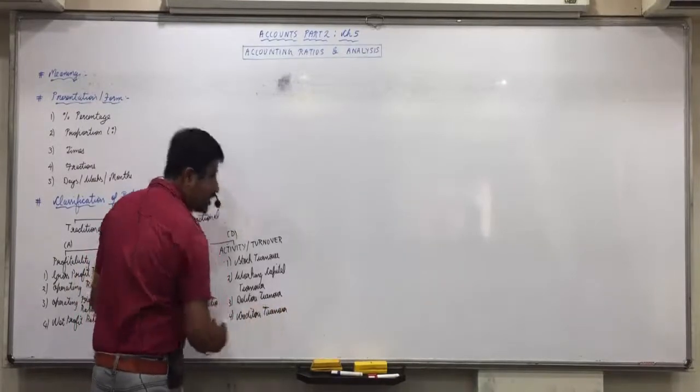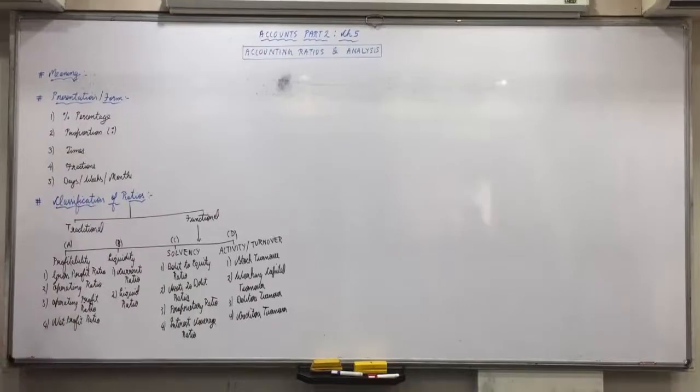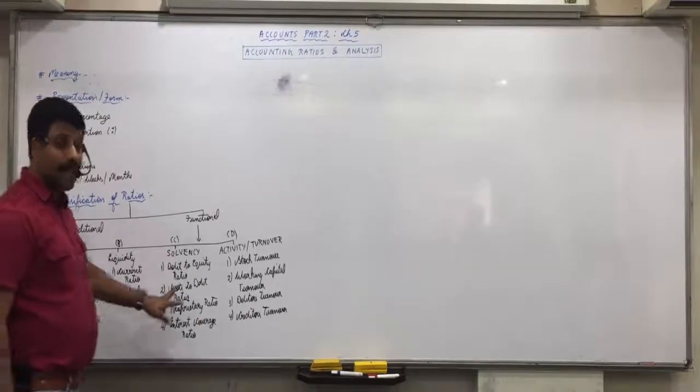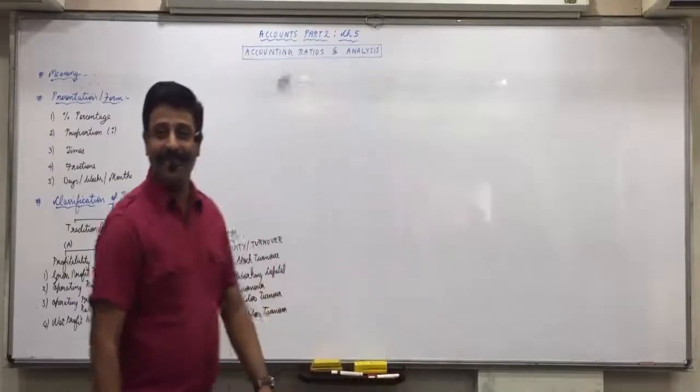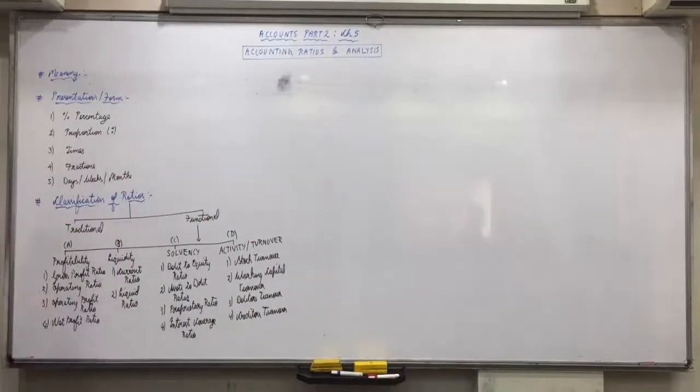This complete chapter is formulas based. 4 plus 2, 6 plus 4, 10 plus 4, only 14 formulas we will study. After the chapter is over, you will also say only 14, because actually in advanced level there are 50 ratios minimum. You have only 14 in your syllabus. In profitability alone we have 13 ratios. Only 4 are done in your syllabus. So only 14, and they are very easy. All the formulas you remember in the class itself.